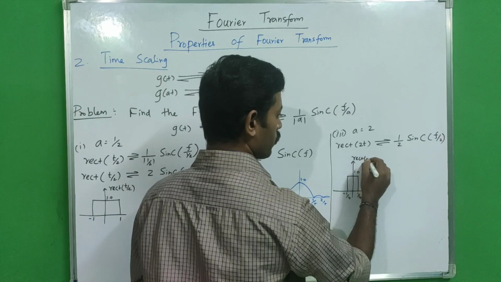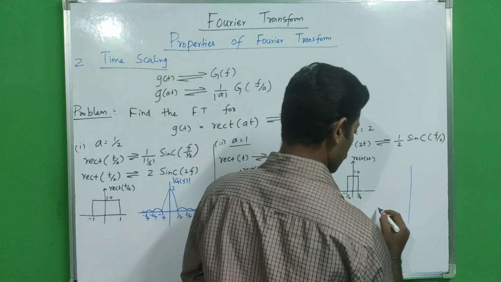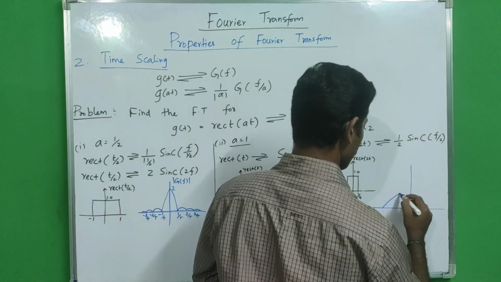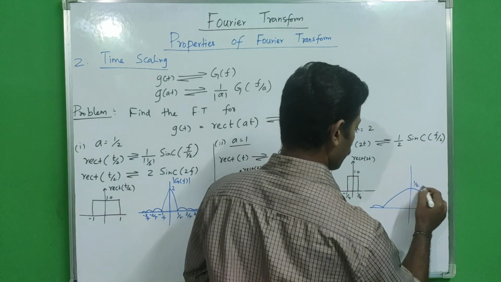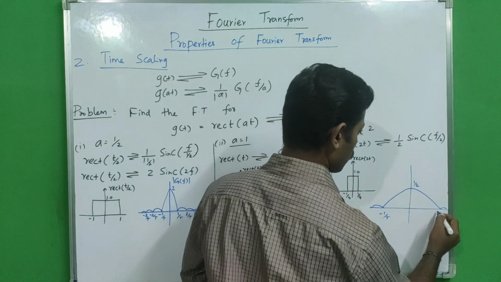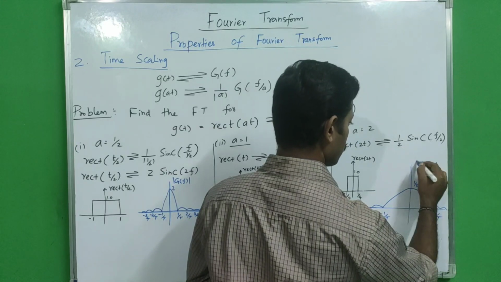This is rect of 2t. In the frequency domain we will get a sinc pulse with amplitude 1 by 2, and this one is -1 by T, and this one is +1 by T. This is the modulus of G of f.